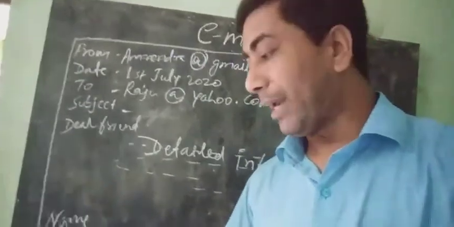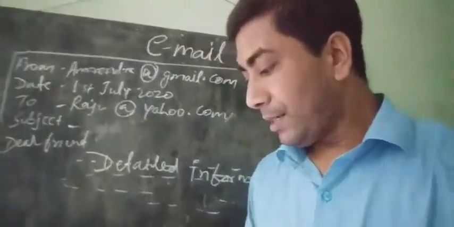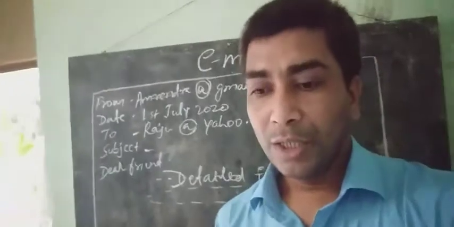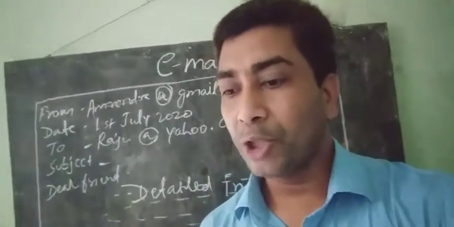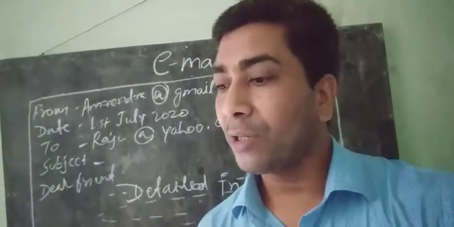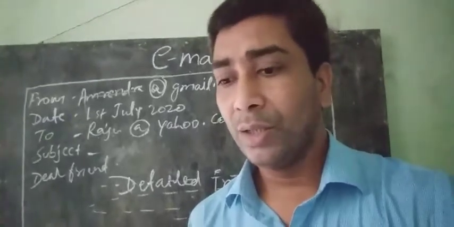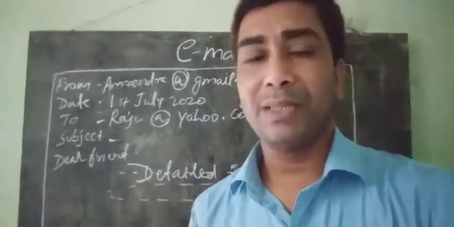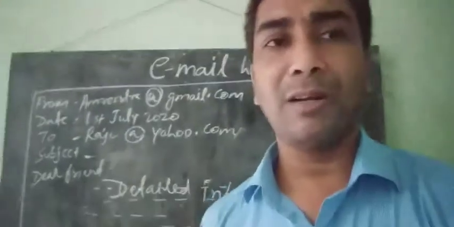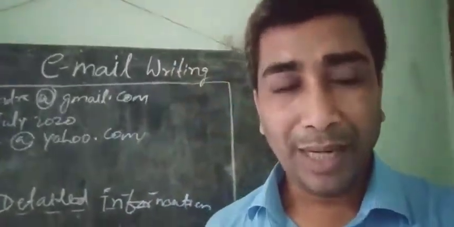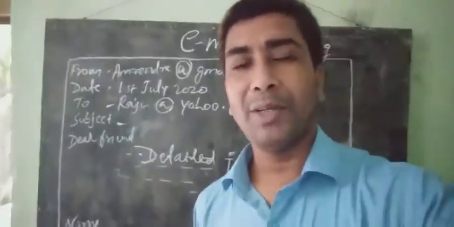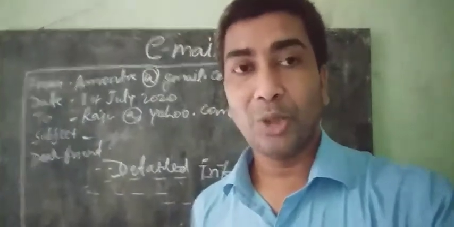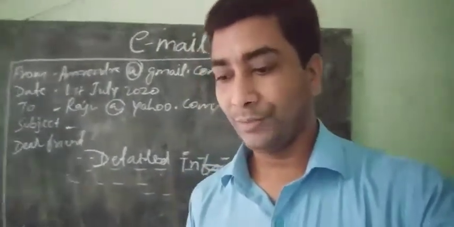Now the last email is: you ordered some important books from a publisher but you have not received the ordered books even after a month. Send an email as a reminder to the publisher. So remind him to send you the books.